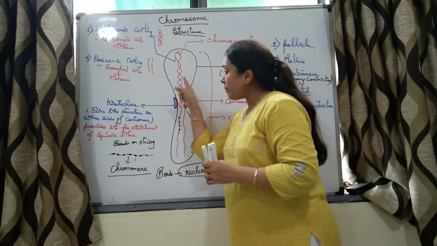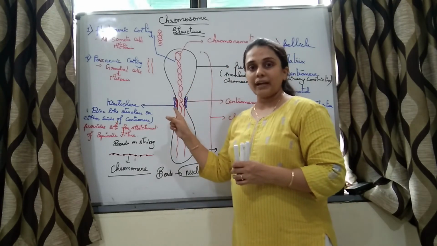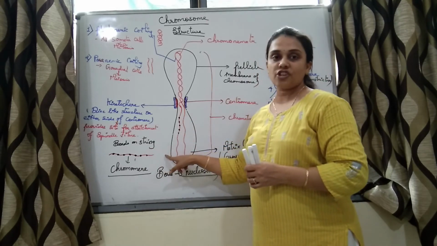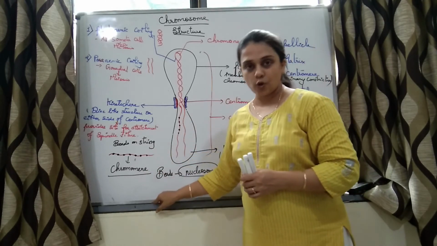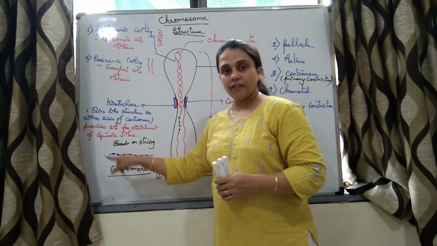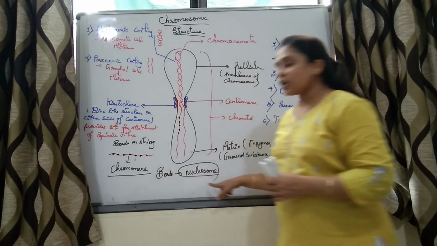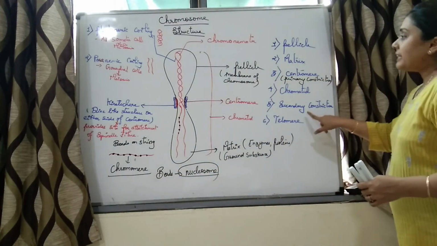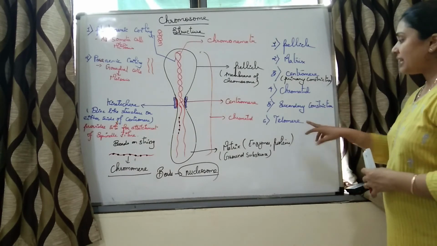Now, if we microscopically see these chromonemata, what can we see? We can see beads on string. Those are called chromomeres, right? Now, what are these beads actually made up of? These dotted beads are nucleosomes. We will study its structure. Then what else is seen?